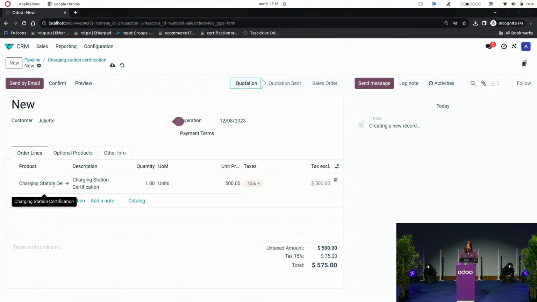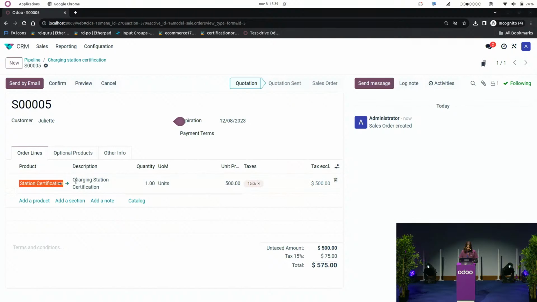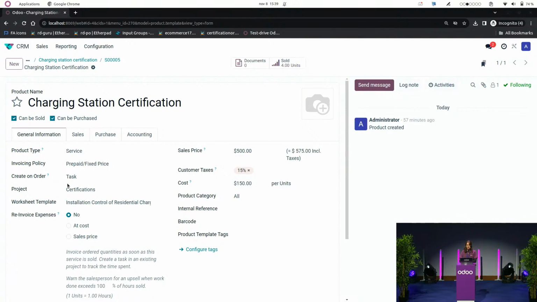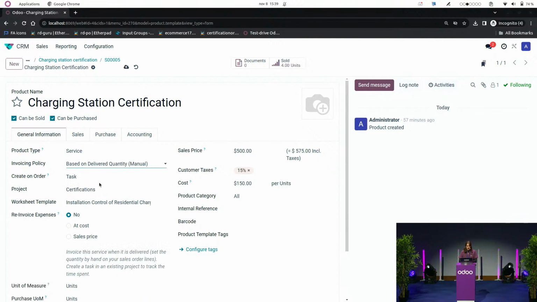So again, this one is already available in the database, but we can have a look at it together. So we're going to go into that product, and you will see that there is some configuration that's already made. So the product is of type service. The invoicing policy is prepaid fixed price, but in my case, I'd like to base it on delivered quantity, which means that the customer is going to pay when the intervention is actually done.